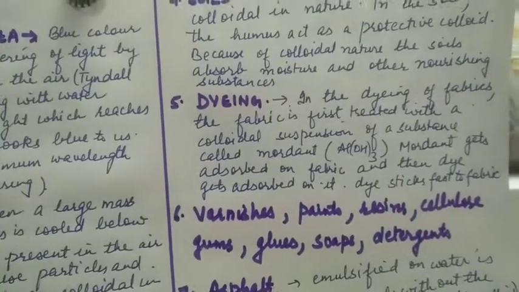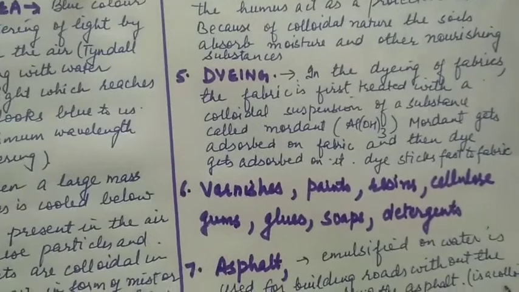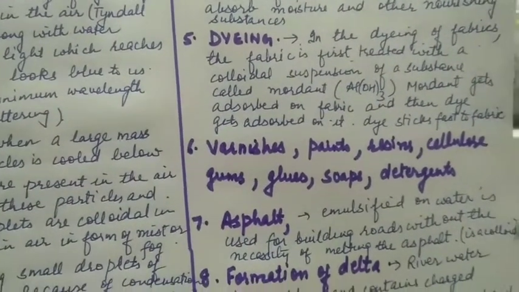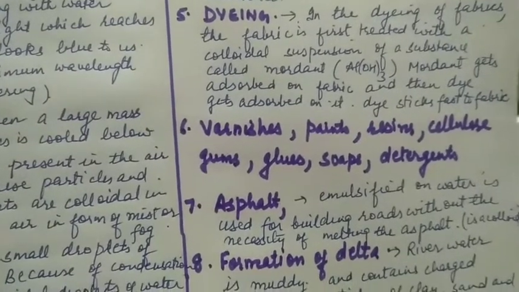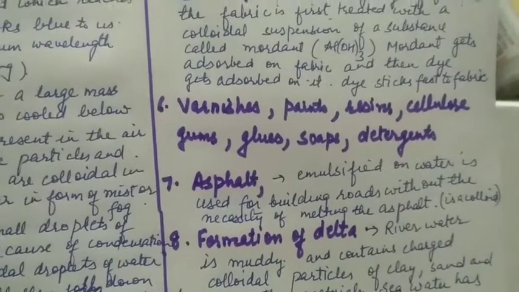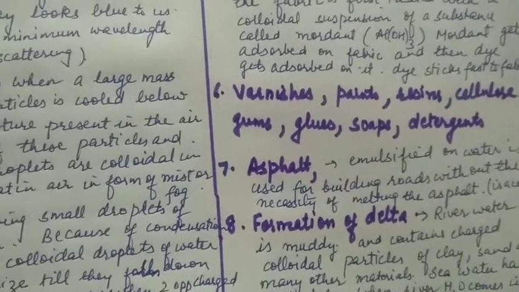Dyeing. In the dyeing of fabrics, the fabric is first treated with a colloidal suspension of a substance called mordant, for example, aluminium hydroxide. The mordant gets adsorbed on fabric and then the dye gets adsorbed on it, and the dye sticks fast to the fabric.